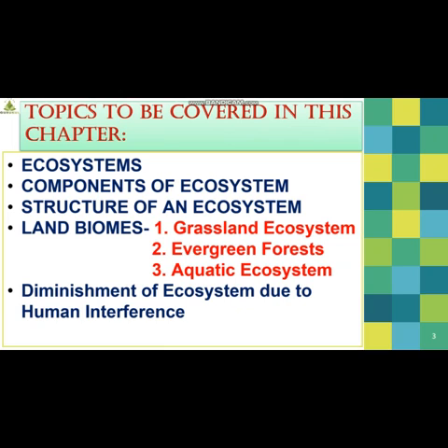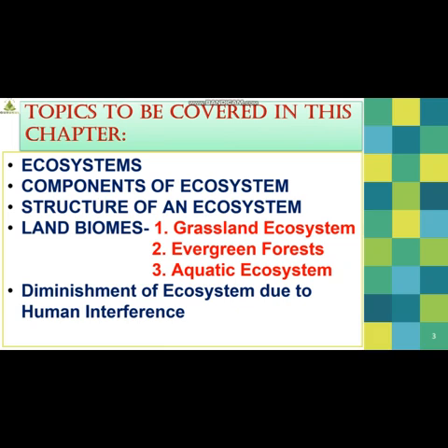Fourth, we are going to see what are biomes. Specifically, we are going to understand what are land biomes. While studying land biomes, we are going to study three different topics under that. We have grassland ecosystem, evergreen forest, and aquatic ecosystem. I repeat, grassland ecosystem, evergreen forest, and aquatic ecosystem. These three things we are going to learn under land biomes. Don't worry, everything we are going to understand in detail.